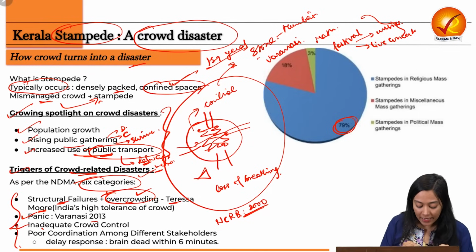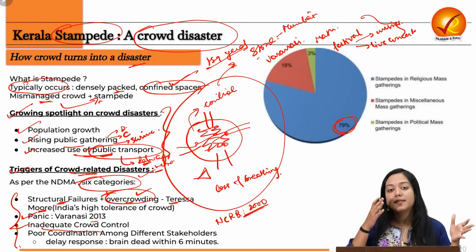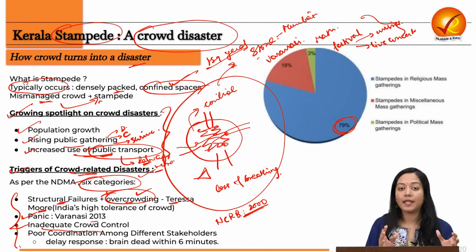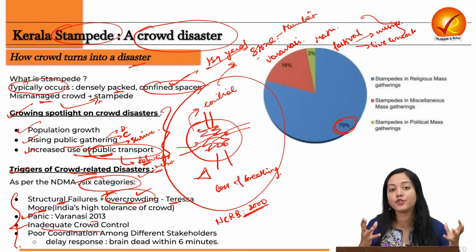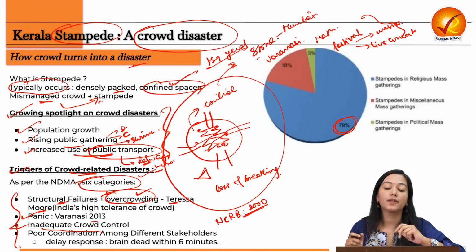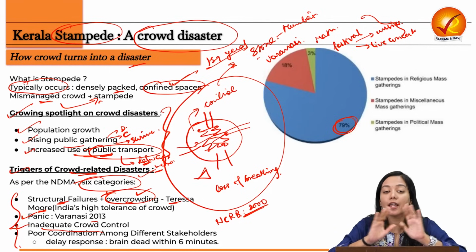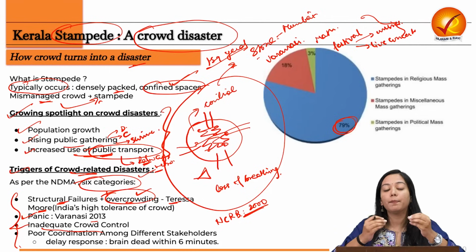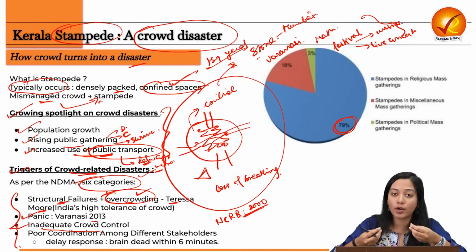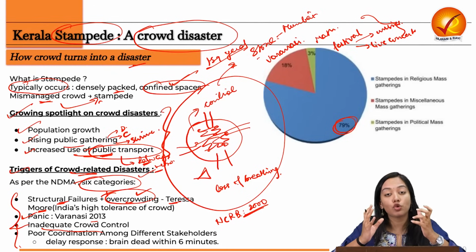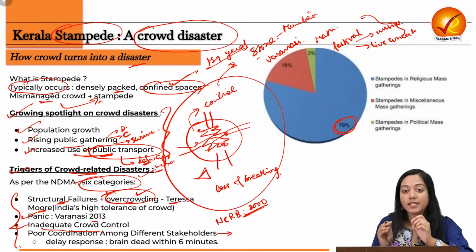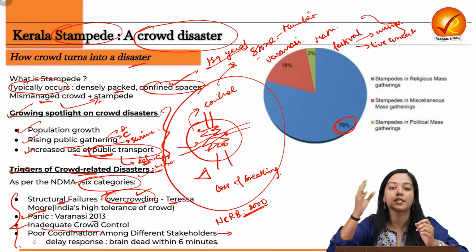The second reason is inadequate crowd control, that is, mismanagement on the part of our administration. They are not pre-planning, they don't have disaster management plans to control the crowd, and they don't have effective monitoring. Suppose an administrator is completely unaware of the terrain, unaware of any party or concert that is happening, unaware of the kind of audience and the number of audience that is coming, and unaware of the choke points. In such a case, he is not even able to deploy safety teams, because even safety personnel are not there.